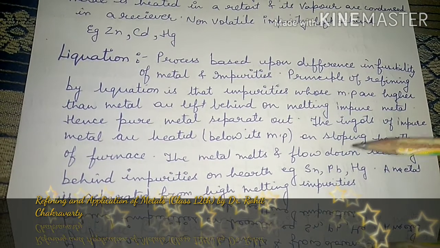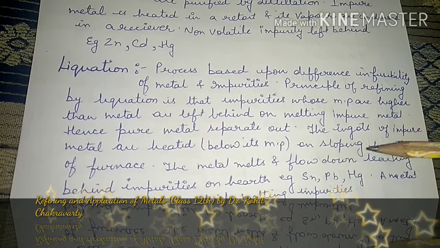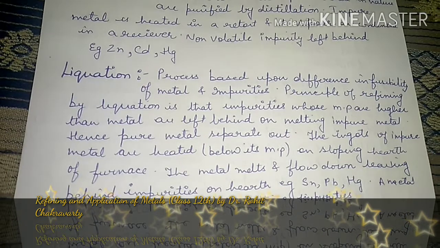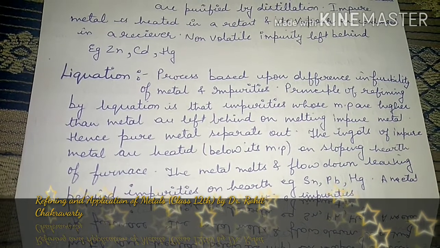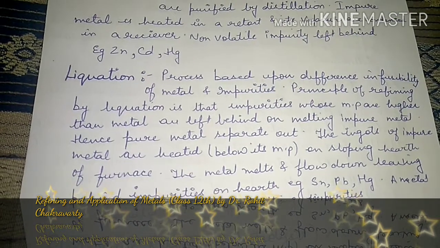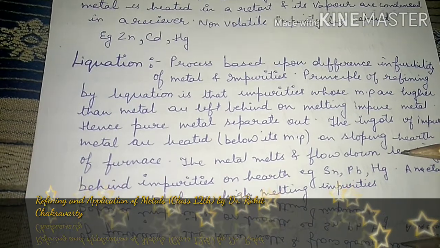So इसमें भी basically same ही process है. जिनका melting point कम होता है, what happens? Impurities का melting point ज़्यादा होता है, तो it will remain solid. However, the pure metal gets melted down and it moves down. So in this way we get the metal and the impurities separated out. Okay, so this process is known as liquefaction.